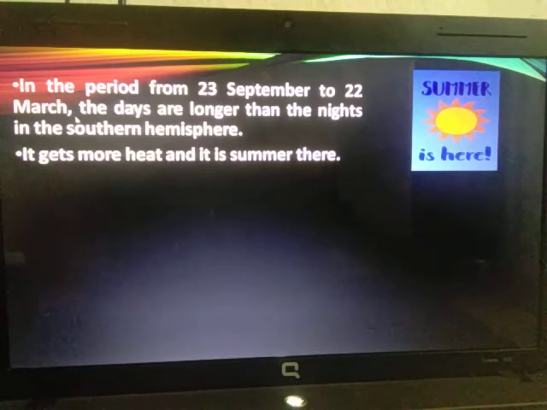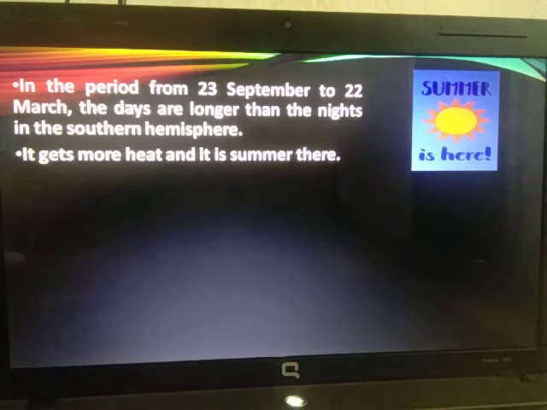During this time, the southern hemisphere will be experiencing winter, but since India is in the northern hemisphere, just above the equator, we are feeling warm now because the days are longer.